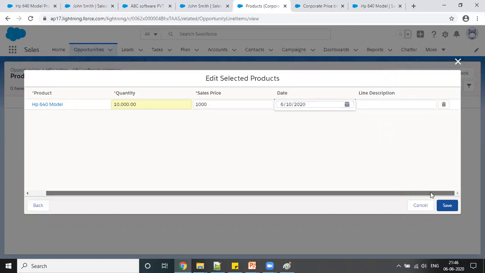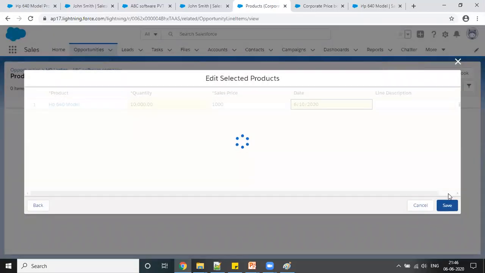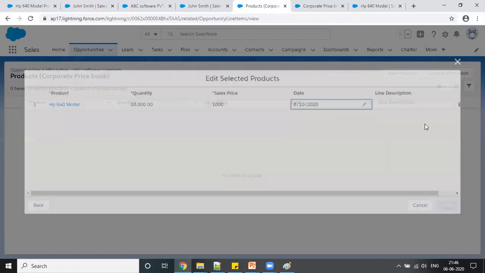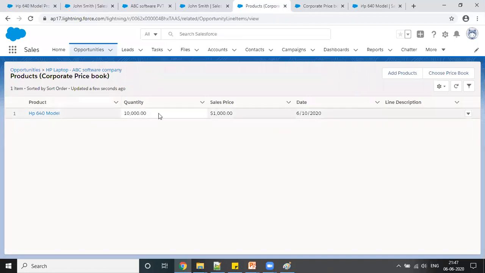And you can give some description and simply save this. So we have added this product, HP 640 model, the quantity is 10,000, and each sale price is $1,000. And we are about to deliver this on 10.